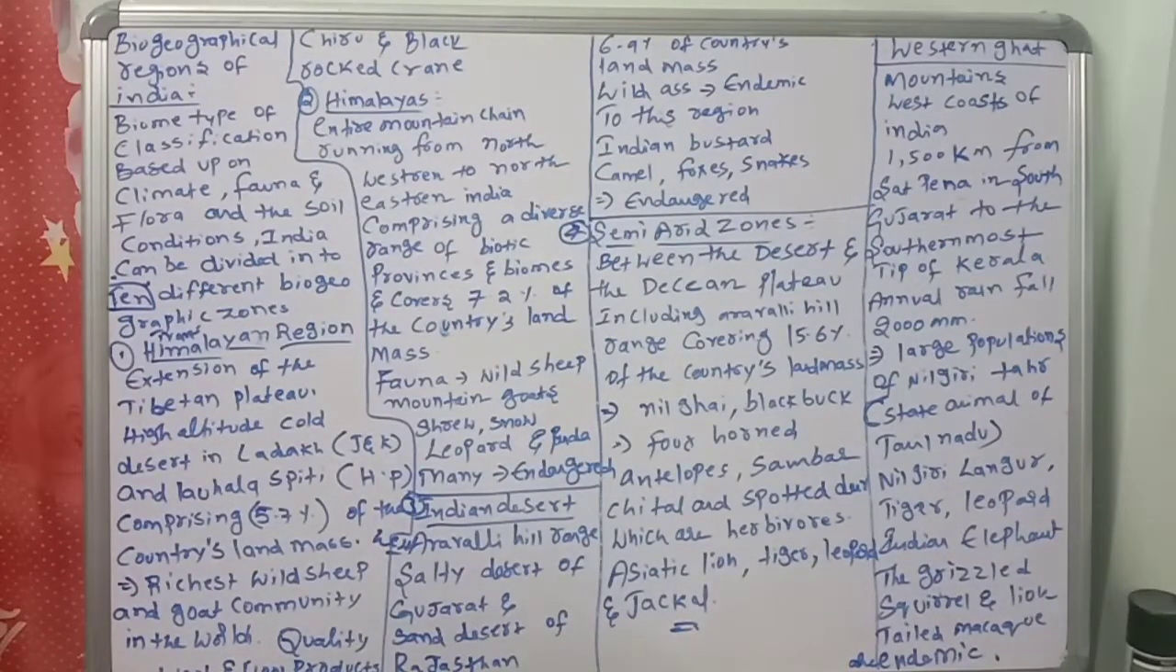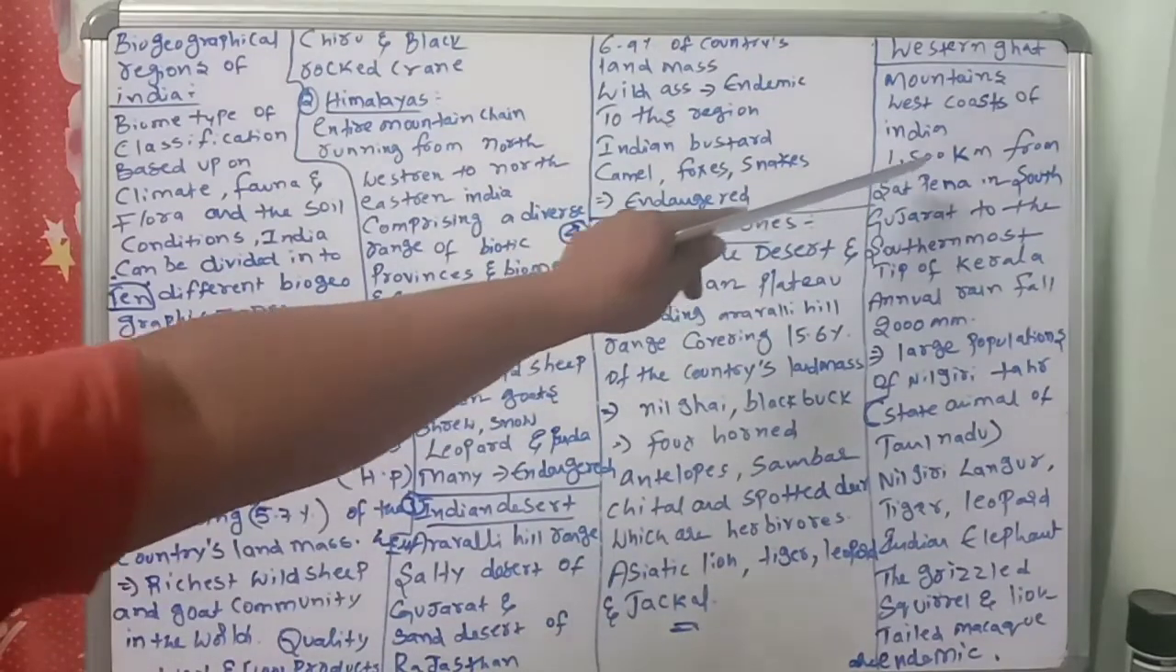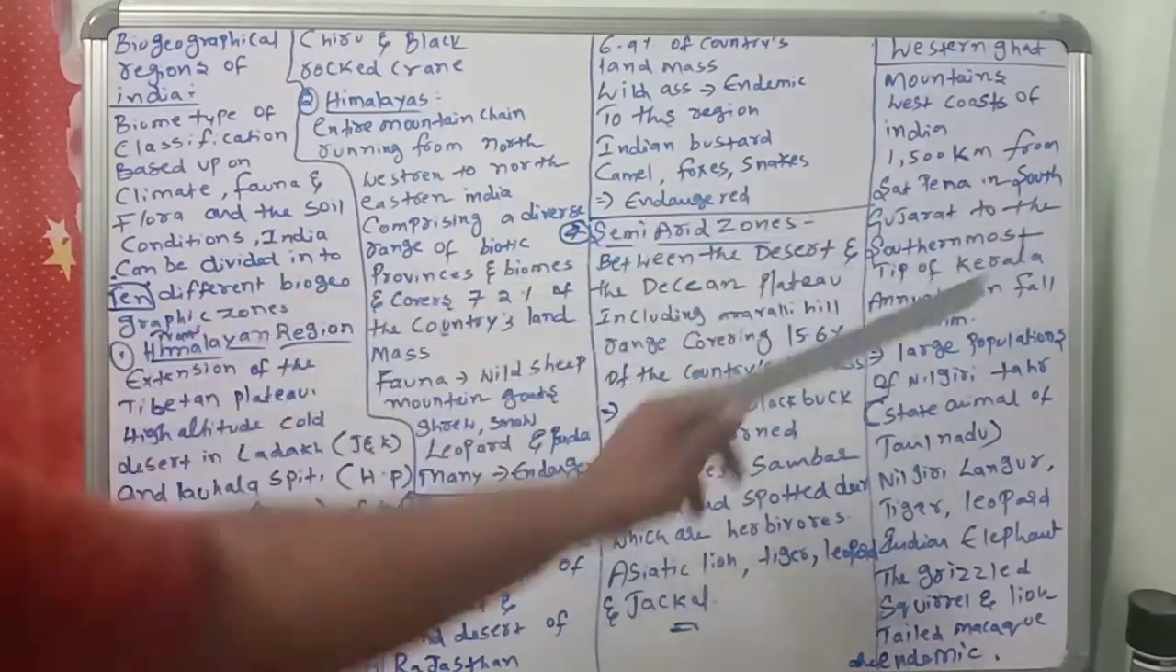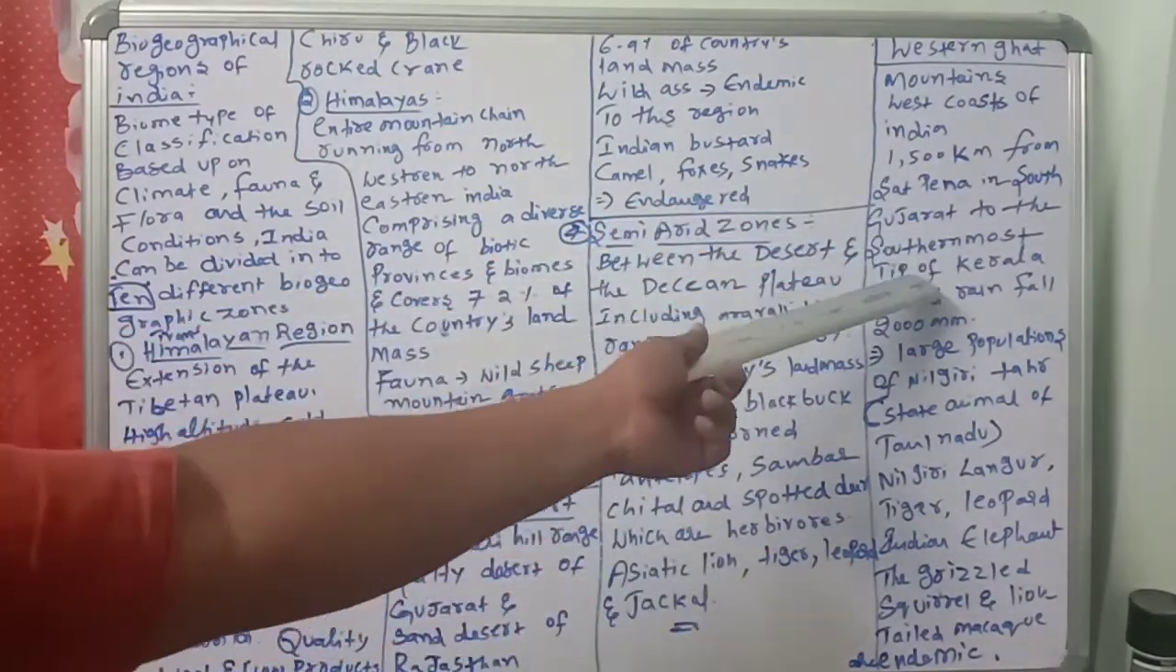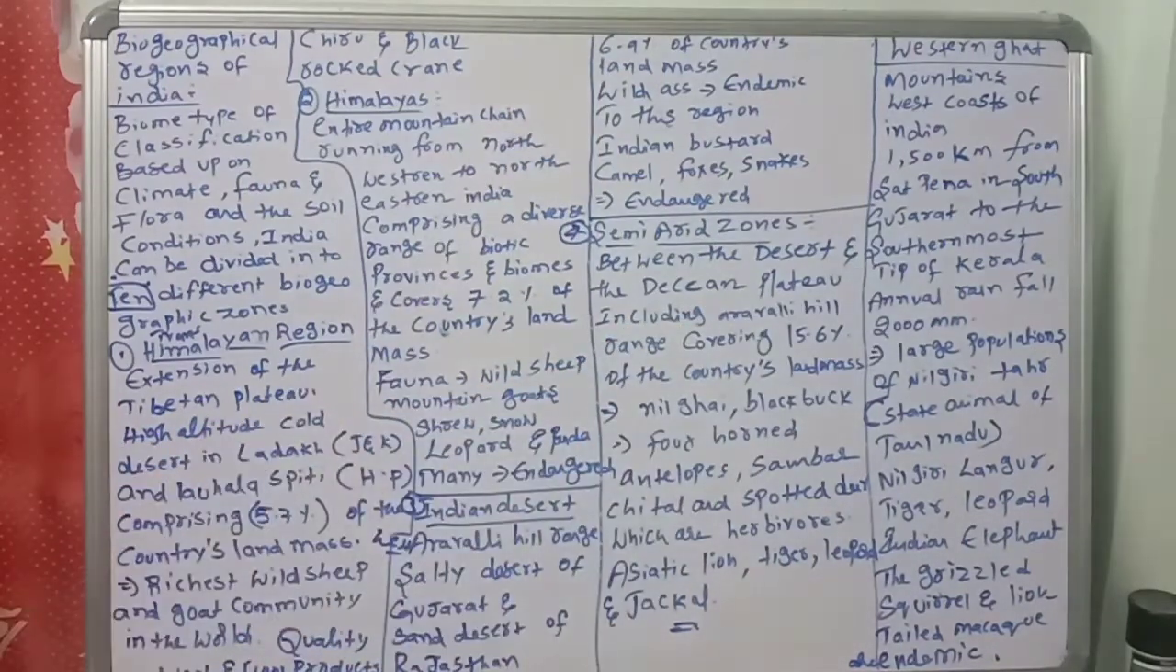Extending over almost 1500 km from what is called Satpina in South Gujarat. So 1500 km from which one? Satpina in South Gujarat to the southernmost tip of Kerala. From Gujarat to Kerala, these Western Ghats are there. So this is a point you should remember.